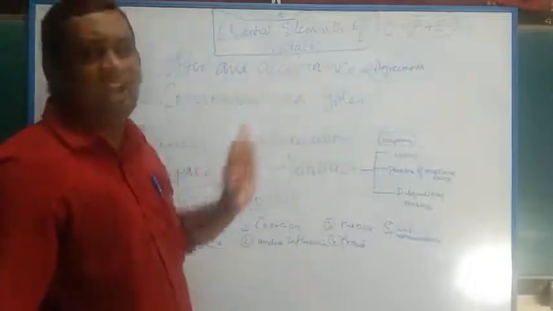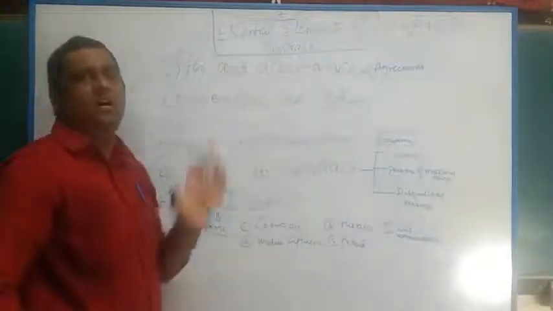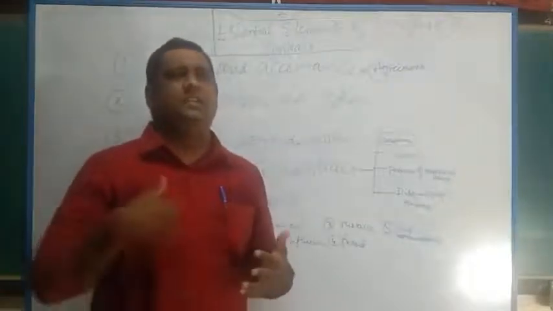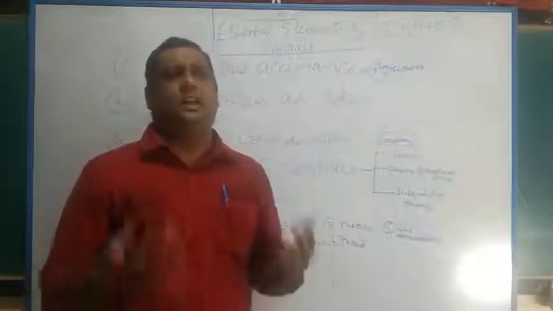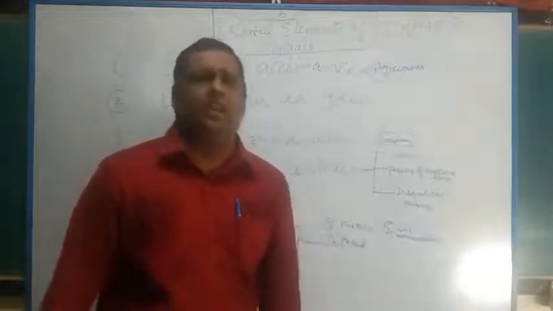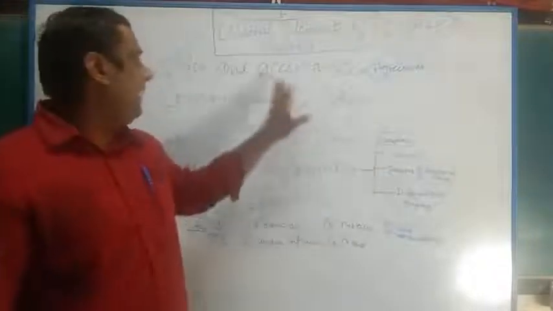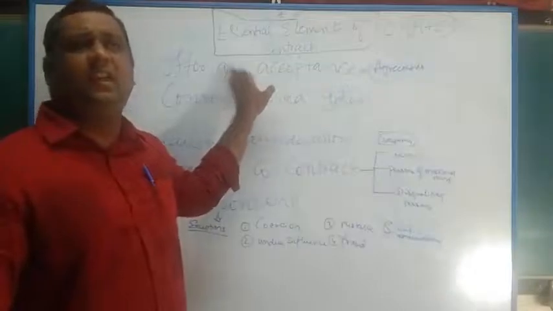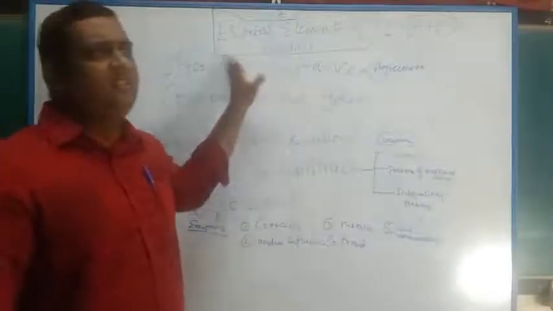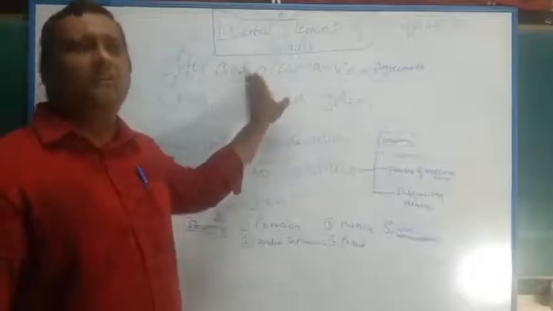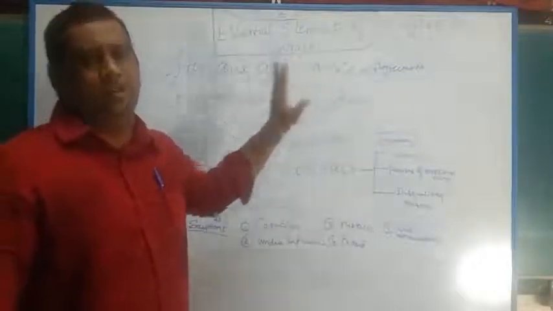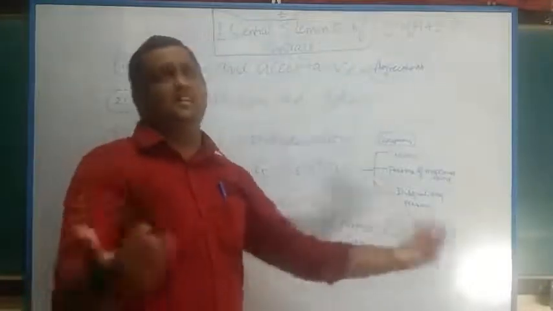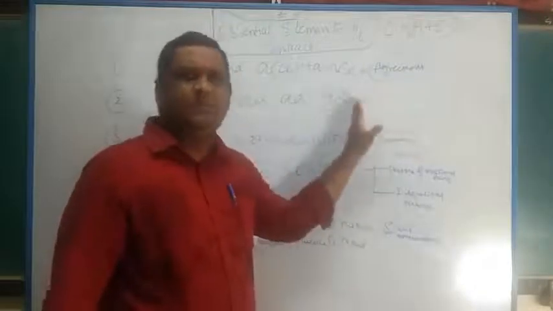The second part of it is acceptance. Acceptance always has to be absolute and unqualified. When A tells B that I am going to sell my car to you for 1 lakh, B has to accept as it is, because A is not saying any condition to be fulfilled by B. He says, I am willing to sell my car to you for 1 lakh. Now, B has to accept the car for 1 lakh, that's it. Or he can reject the offer. It is up to him. Either accept it or reject it.